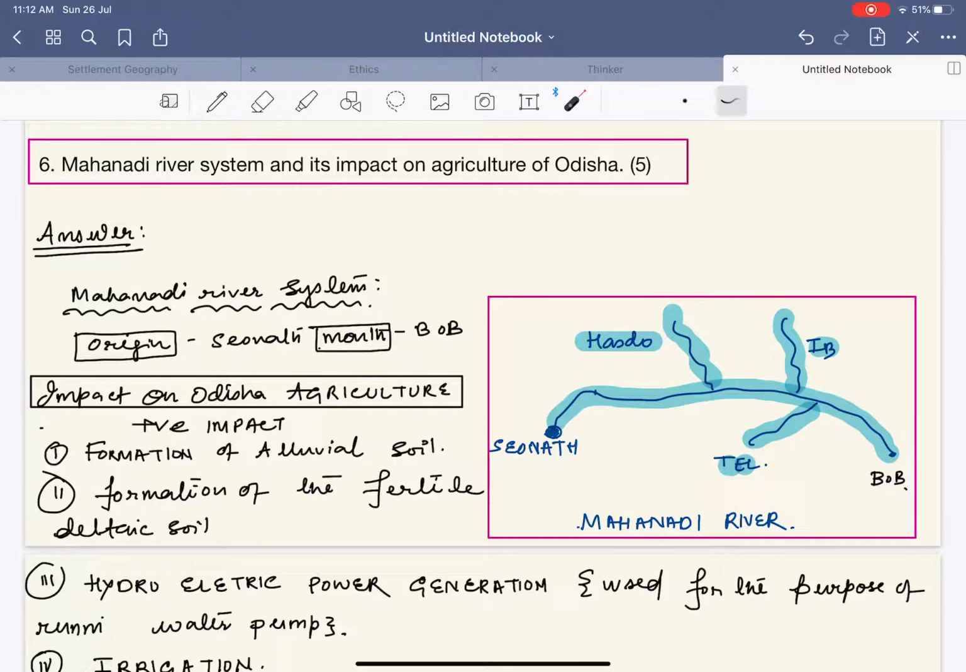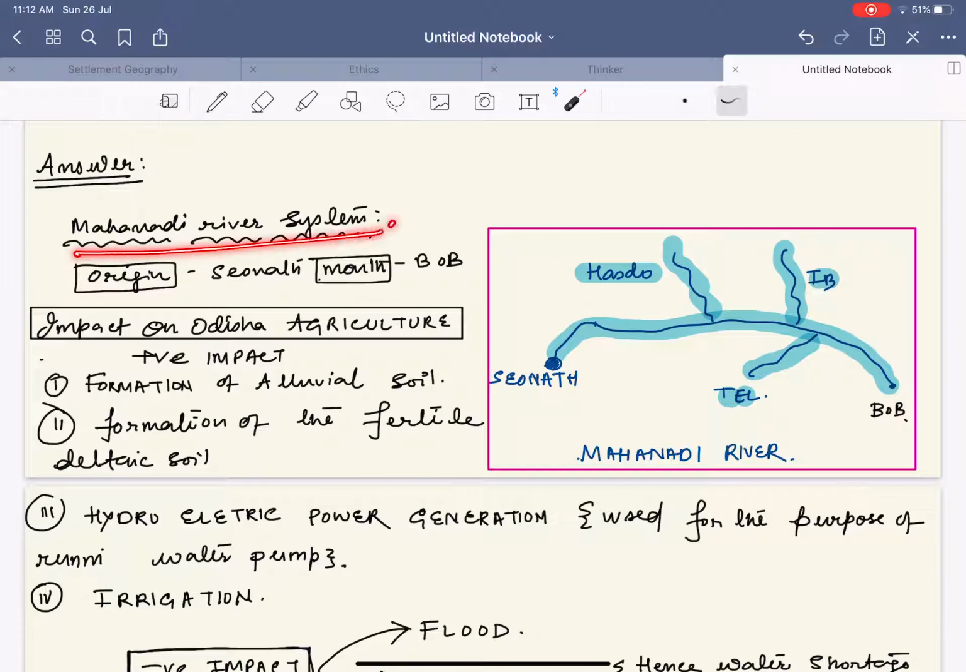Now, please remember that the rise of the Mahanadi is from Sihawa and not Amarkantak. Both Amarkantak and Sihawa are located in Chhattisgarh, but Mahanadi rises from Sihawa and not Amarkantak. Next, the Mahanadi river system: origin Sihawa, mouth Bay of Bengal. What is the impact on Odisha agriculture? Positive impact: formation of alluvial soil, formation of fertile deltaic soil at the mouth.